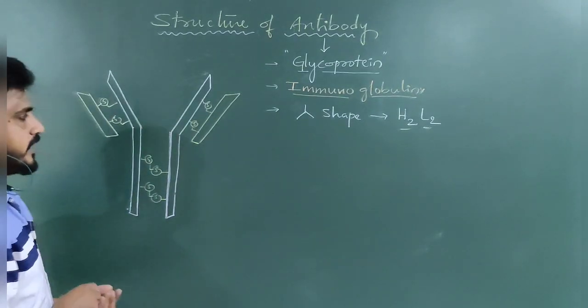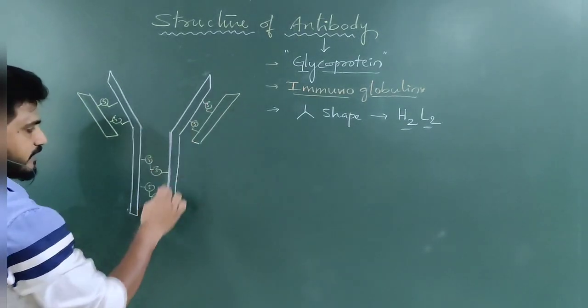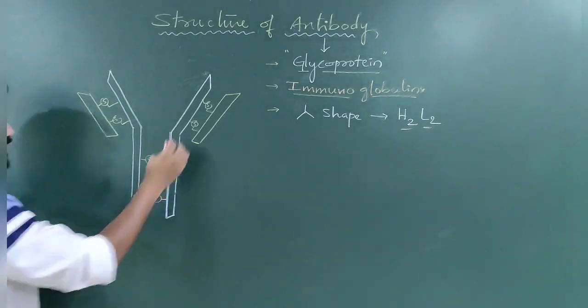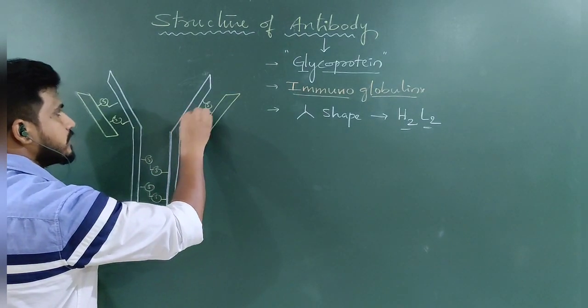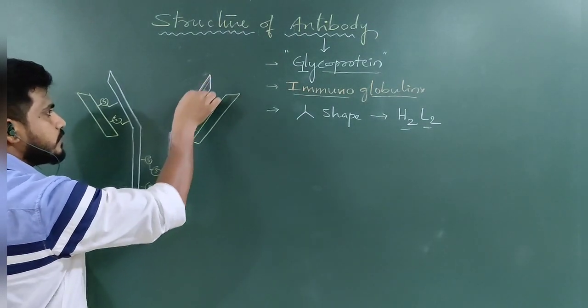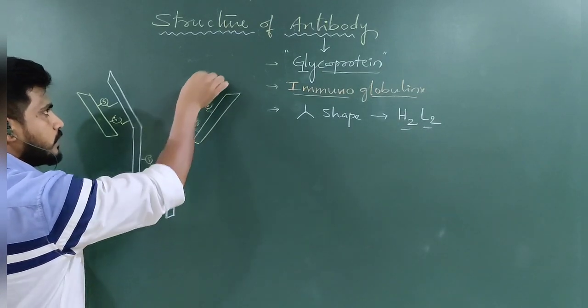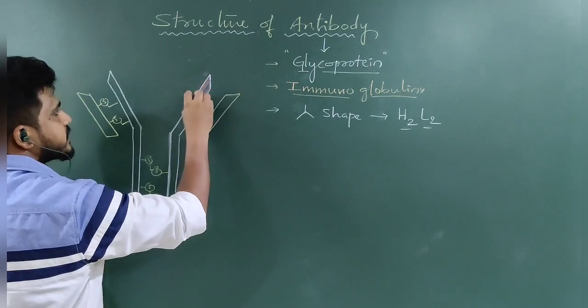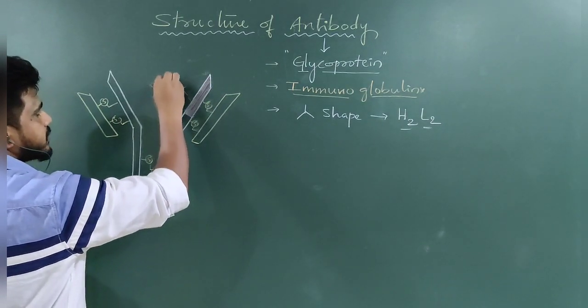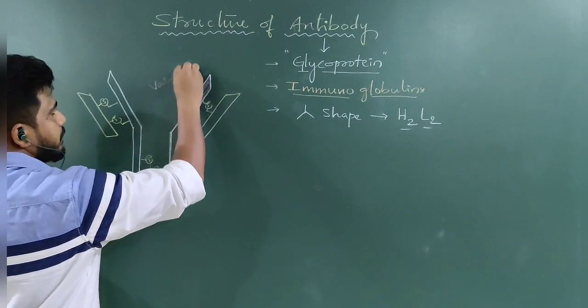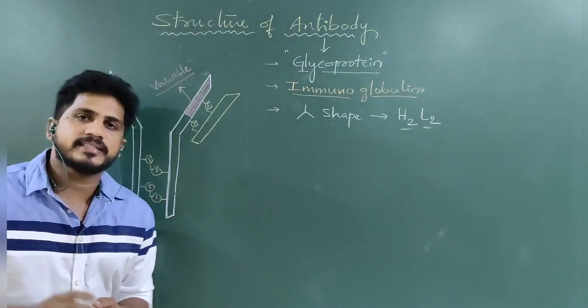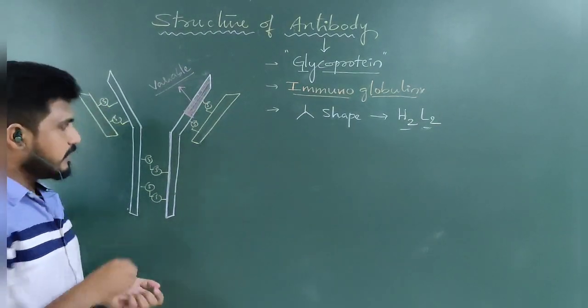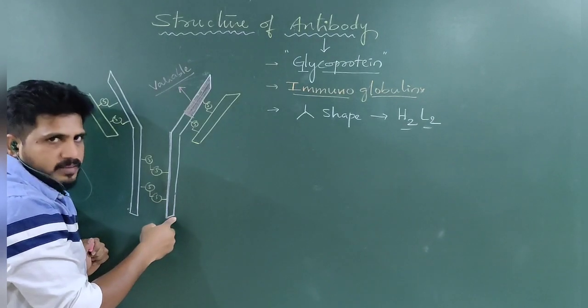Most importantly, in the heavy chain, one third of the heavy chain is variable in nature. What exactly is the meaning of variable here? It is a polypeptide chain, nothing but a protein.